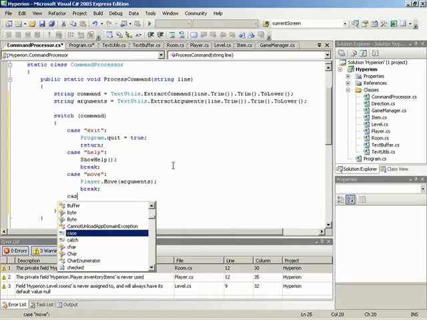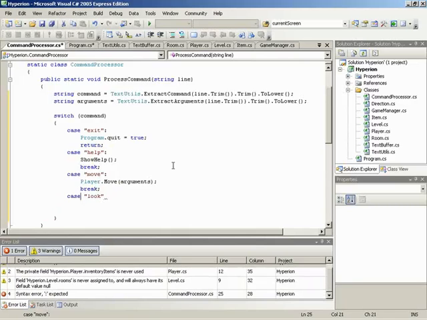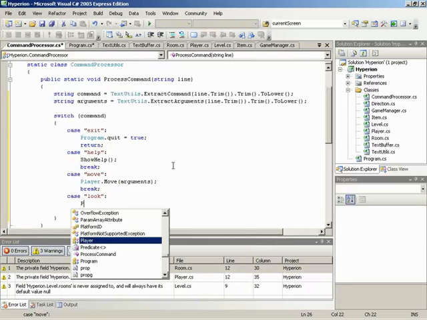And then we'll do the next command, which is look. So case look should cause, actually let me go back and add the colon after that. For look, we want to call upon the room that the player is currently in and tell it to redescribe itself. Since we access what room the player is in through the player itself, we actually need to ask the player what room it's in.